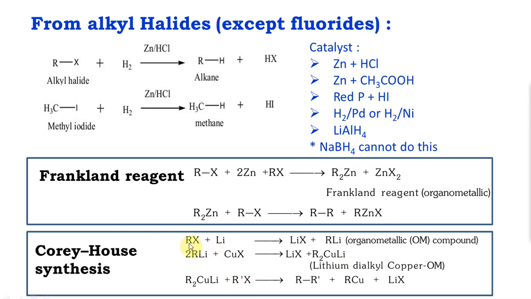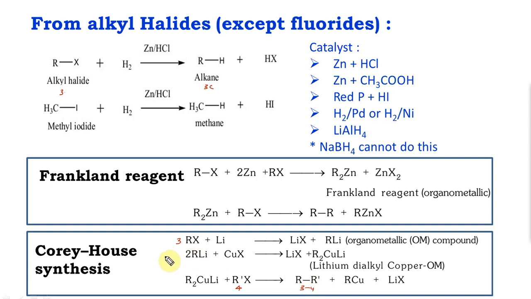It could very well be the same, giving you RR. The importance of this reaction is, if you take, for example, 3 carbons, here it is also 3 carbons. What if I want 7 carbons? So here I can take 3 carbons and this can be 4 carbons. 3 plus 4 gives you 7 carbons. So it is a way for me to synthesize higher order alkanes.